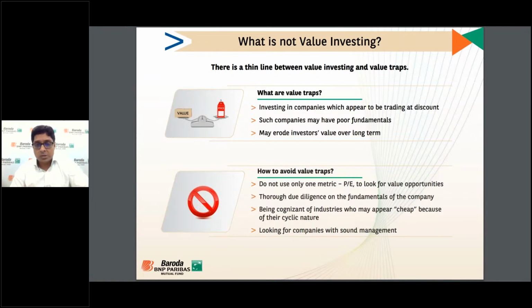What I'm trying to say is that looking at only one parameter, like trading at a discount to peers or to the industry and a low PE, along with poor fundamentals, meaning the growth prospect is not very high, is a value trap, right? So how to avoid a value trap? Do not use only one metric, like only PE or only one valuation ratio.